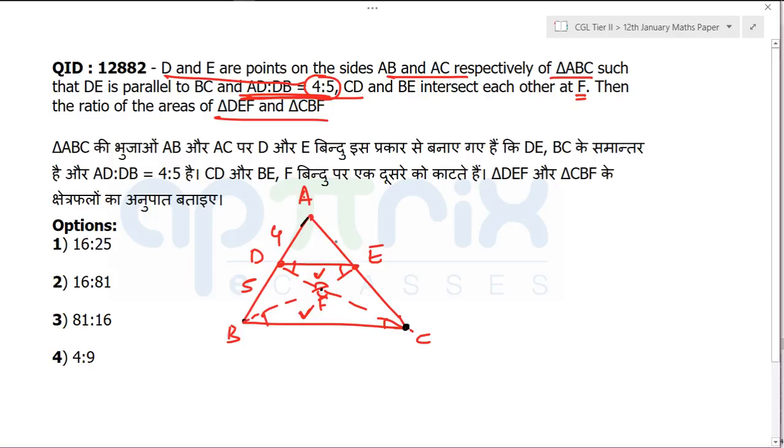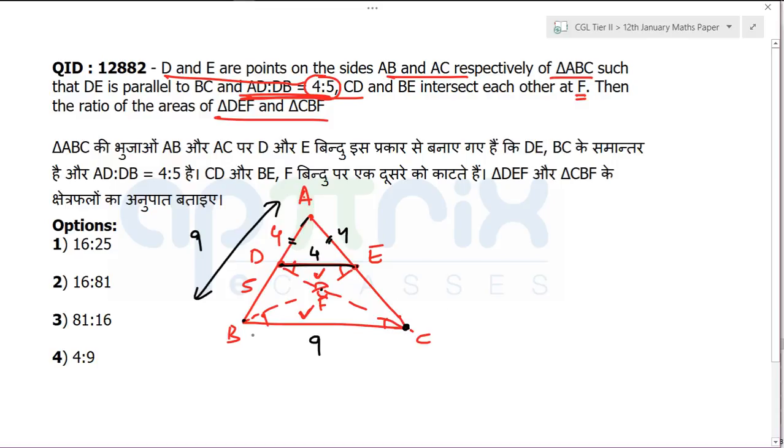If this smaller triangle has a side 4 and this bigger triangle ABC has a side of 9, the same will be the side ratio everywhere, right? The same side ratio should be maintained for similarity. So if DE is 4, then BC will be 9. That you know, because you have chosen an equilateral triangle, which has the benefit that you can easily write it. If this is 4, this will be 4, this will be 4. If this is overall 9, all sides will be 9.